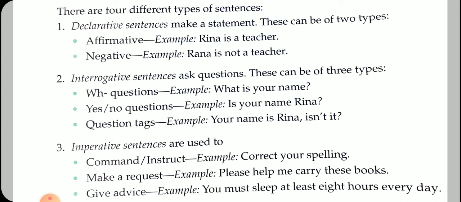Some more sentences: sit down, stand up, open the door, shut the door. These are commands. Make a request: here we always use please. Please be quiet. Please help me carry this book. Please come here. Please lend me a pencil. These are some examples of requests.